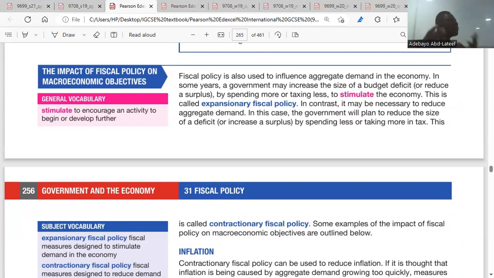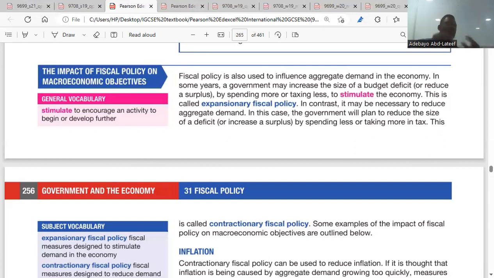So how will fiscal policy help government to achieve all these objectives? Fiscal policy is also used to influence aggregate demand in the economy. In some years, a government may increase the size of the budget deficit or reduce the surplus by spending more or taxing less to stimulate the economy. This is called expansionary fiscal policy. So if government wants to increase aggregate demand, it will use expansionary fiscal policy.